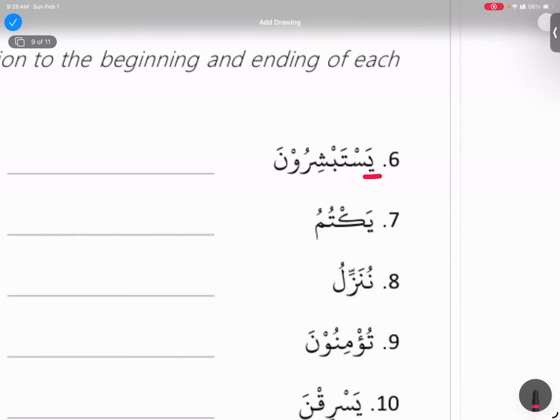So yes, this is the Ista family. That means the alif we won't be able to see in Mudari, so this seen and ta are basically extra letters, a part of the family. And the root letters after are ba, sheen, and ra. Very good. And wow noon is just for the plural.